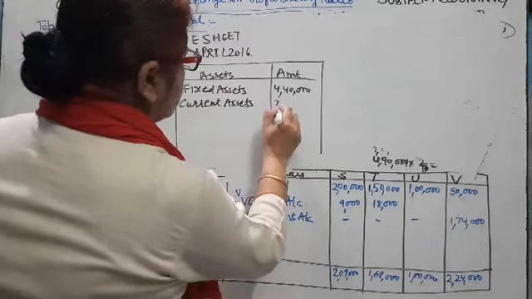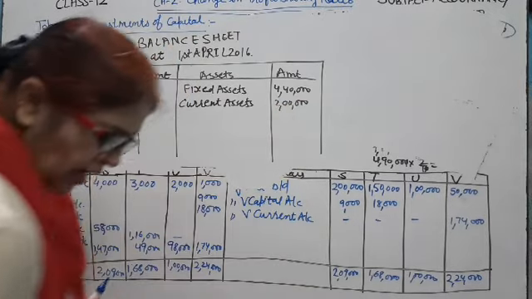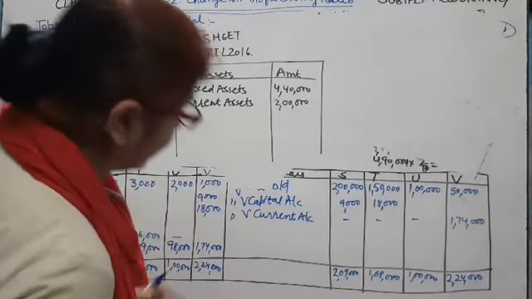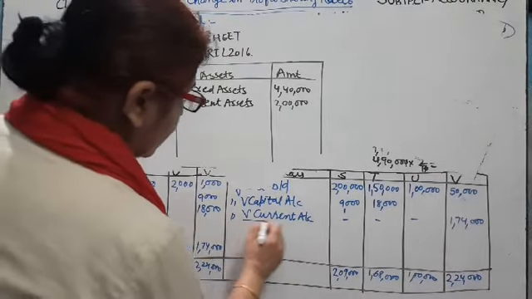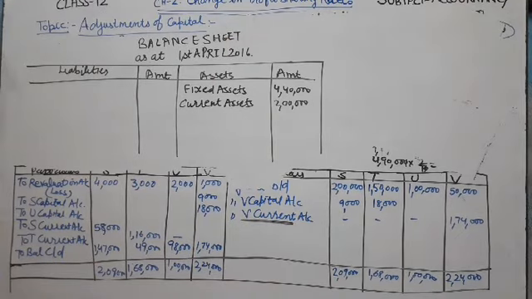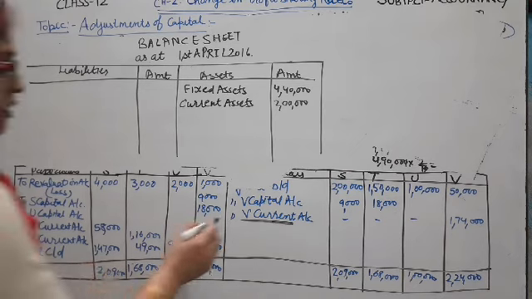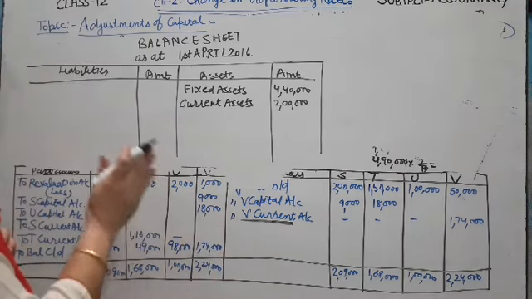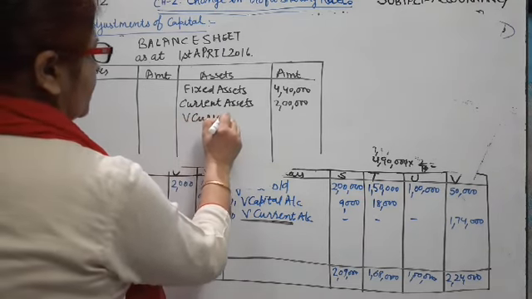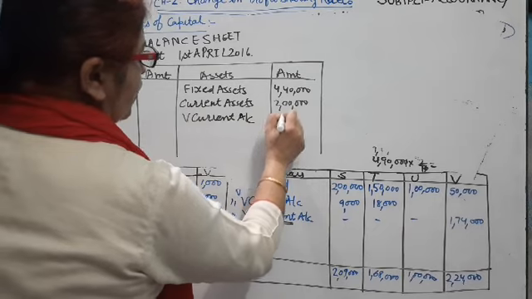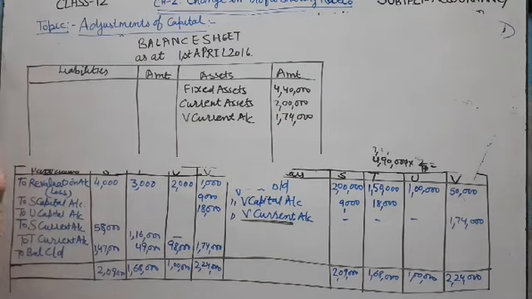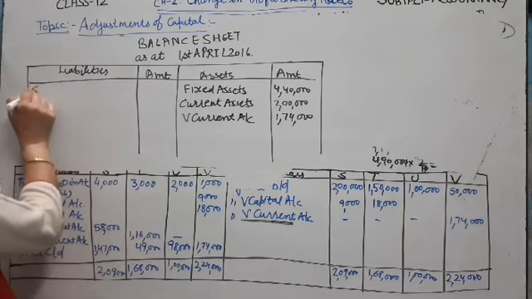two lakh and V current account is credited here. That means it is the asset of new firm and we partner pay the money to the firm. So we write here V current account 1,74,000 and liability side, first of all sundry creditors